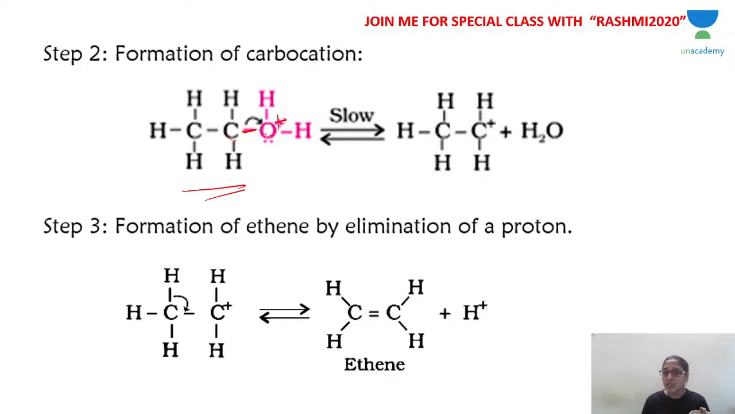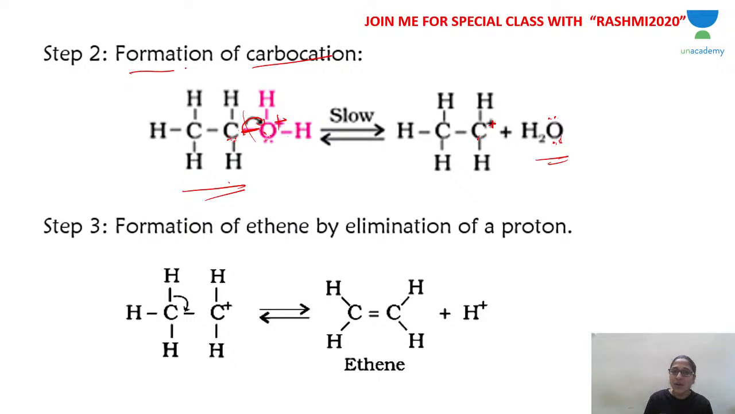To nullify its positive charge, the bonded pair of electrons between carbon and oxygen pull the electrons towards itself. So it restores its lost lone pair of electrons and comes out as a water molecule. Oxygen in the water molecule has both lone pairs of electrons. So from alcohol, OH picks up H, becomes H2O, and comes out as water. What happens when carbon loses its electron? It becomes a carbocation. Carbon carrying a plus charge is called a carbocation.